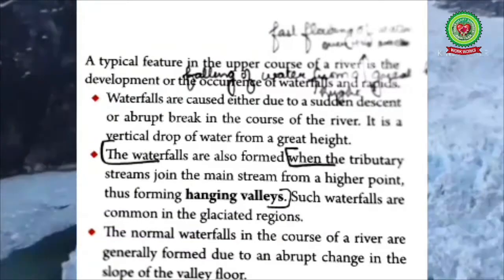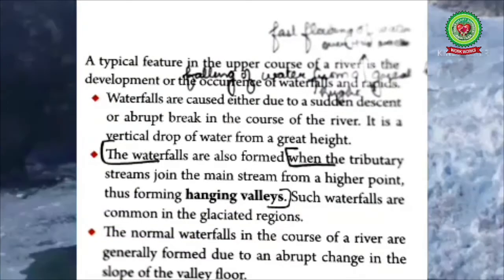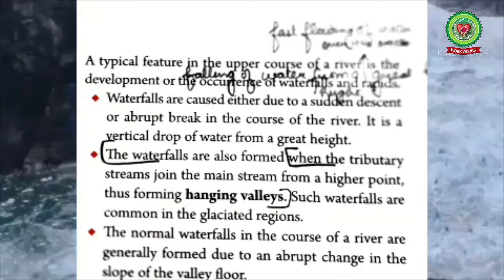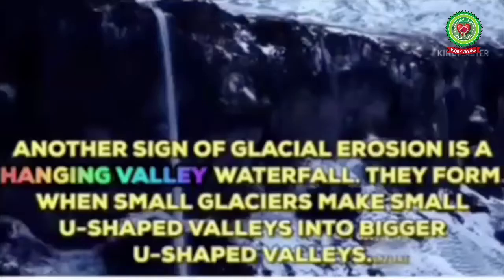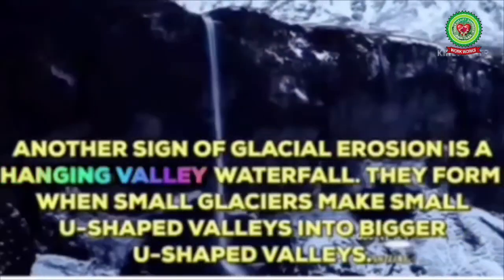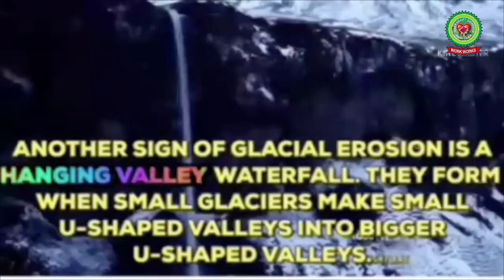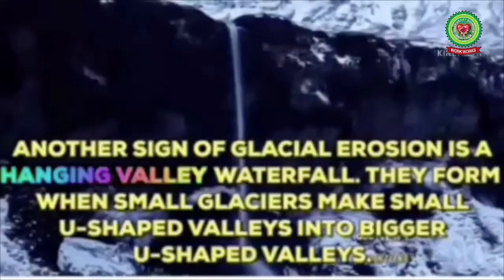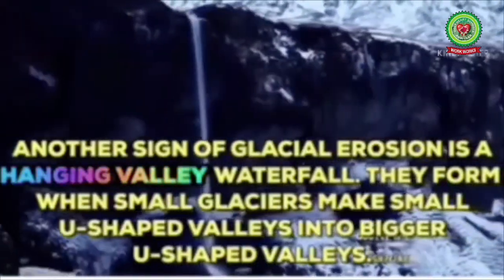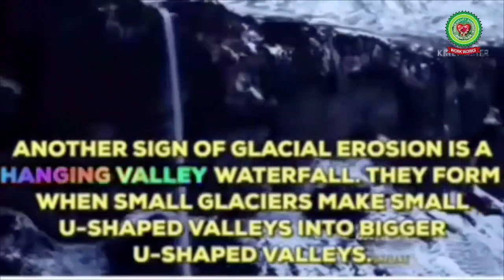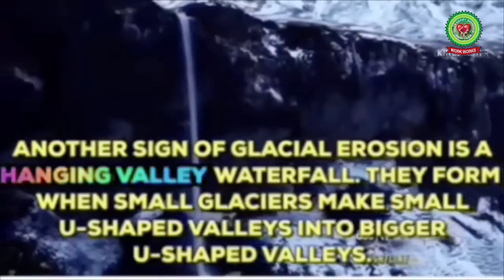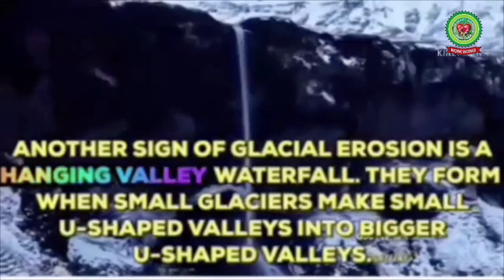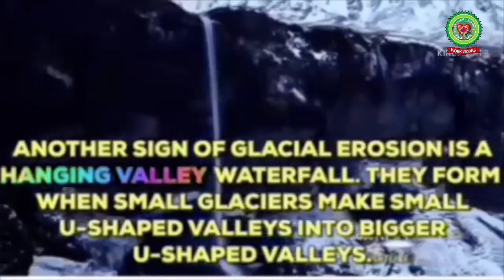The waterfalls are also formed when a tributary stream joins the main stream from a higher point, thus forming a hanging valley. As we know, glaciers have their tributaries like rivers. The main glacier erodes its valley much quicker and deeper as compared to the tributary or the small glaciers. A steep slope develops at the confluence, meaning the meeting point of the tributary glacier with the main glacier.